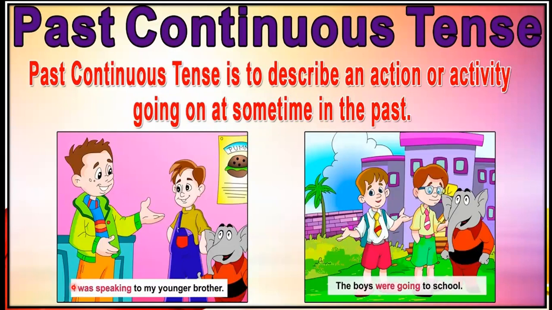I, because the subject is singular, so I'm going to use was here. I was speaking. Speak is my first form of the verb with ing. So I was speaking to my younger brother. Okay. Look at the second picture. The boys were going to school. So the boys, because now my noun is plural, it's boys. So I will write were going. Okay, were and go is my first form of the verb with ing. The boys were going to school.